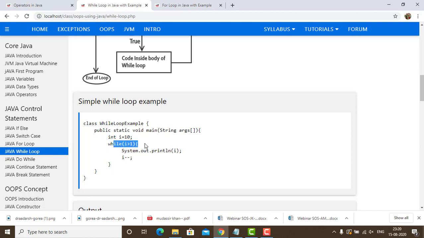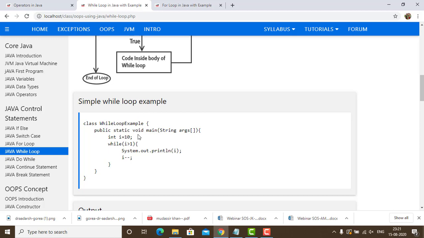Now it is going to read the condition: is I greater than 1? Yes, the condition says that I is greater than 1. Now it is going to read the set of statements. System.out.println displays I, which means it is going to display the value of I. In the next statement we have decremented the value of I with I--. That means it will decrement the value of I by 1. First the value of I was 10, now it will become 9.